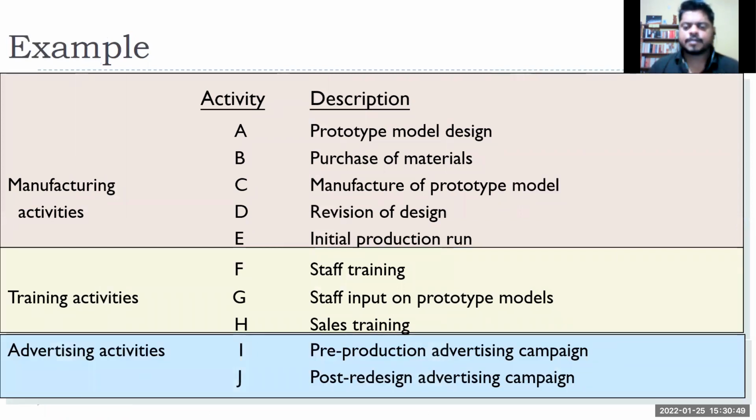Let's say I have this kind of activity list for a product launch, A to J, with different descriptions. Activity A is prototype model design, then purchase of material, prototype model, then production run, training activities on how to use the product, staff training, staff input on prototype models, sales training, then finally the marketing activities: pre-production advertisement campaign and post redesign advertisement campaign. Let's say these are a few of the activities I as a project manager have to complete.